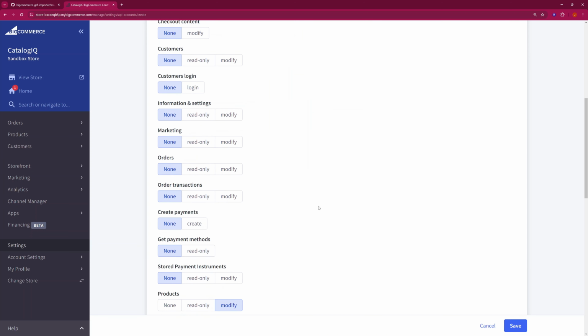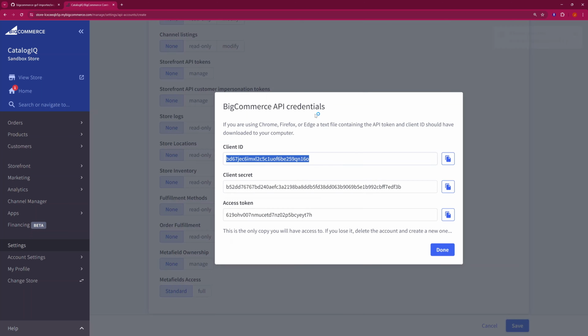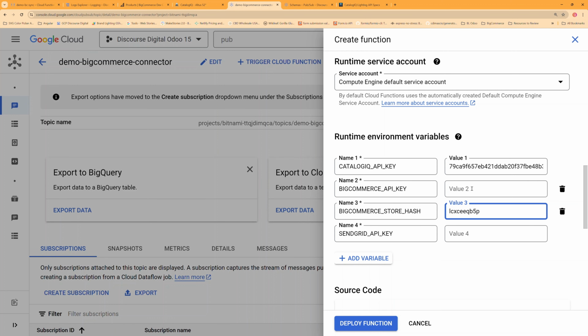So I think we're looking all good here, and we'll just go to save. All right, so now it generated your client ID, your client secret, and your access token. Your access token is what we're going to use inside of our environment variables for our BigCommerce API key.